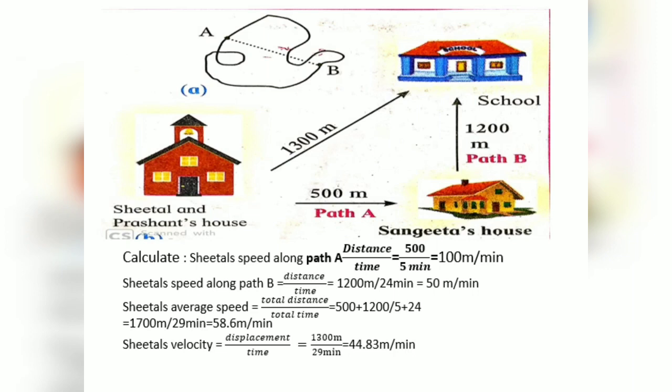Sheetal's speed along path B. Now both of them have started towards the school, and the school is at a distance of 1200 meters from Sangeeta's house. Both of them reached the school after 24 minutes. So what is the speed of Sheetal here? That is distance upon time, 1200 meters divided by 24 minutes. The speed is 50 meters per minute.